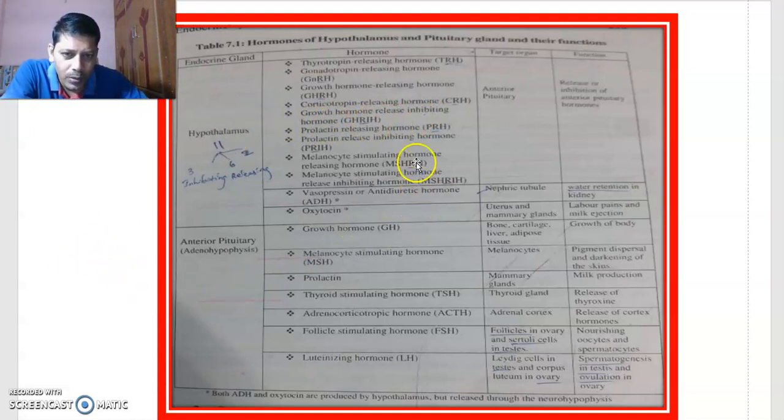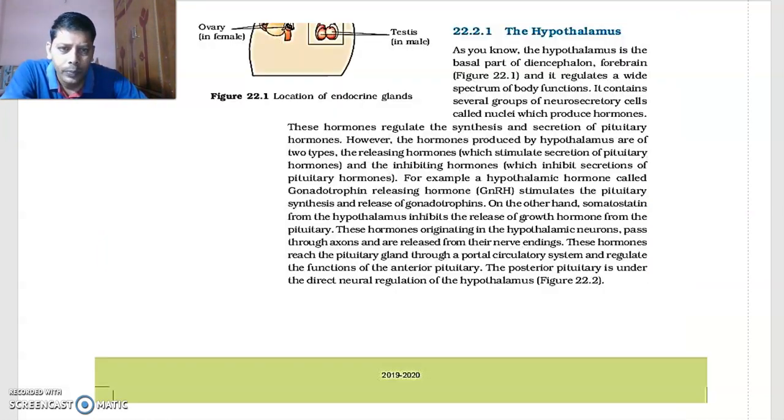This somatostatin comes from the hypothalamus and tells the anterior pituitary gland to stop the production of growth hormone. Somatostatin from the hypothalamus inhibits the release of growth hormone from the pituitary.